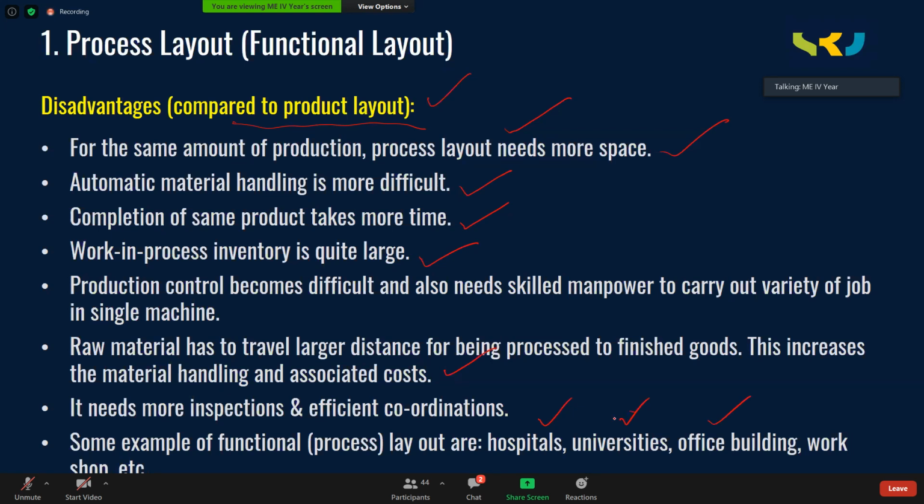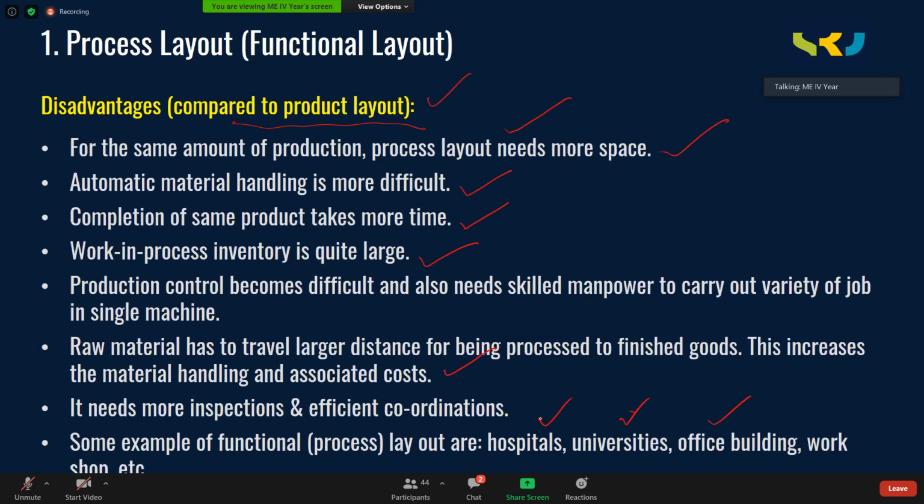If you consider a university, there is an identified space for the main office, an identified space for the departmental office, an identified space for the HOD room, faculty room, classrooms. They are located differently, is it or not? At different spaces, labs and all. Likewise, in office buildings or hospitals: intensive care unit, general ward, emergency unit. Likewise, there is a space identified for every kind of activity.